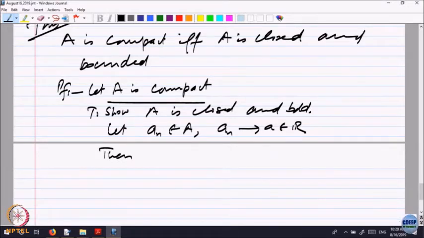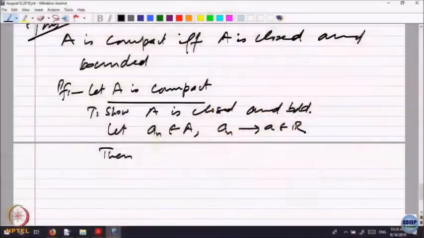What is given to us? A is compact, and compactness means every sequence has a convergent subsequence converging in the set. So, a_n is a sequence which is itself converging. By the compactness property, it must have a subsequence which is converging, but to a limit which is inside the set.